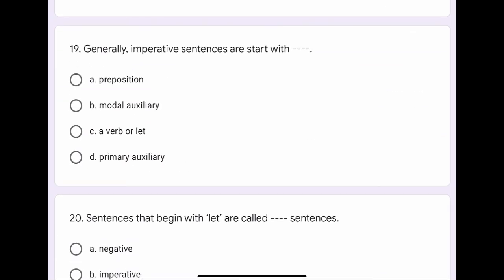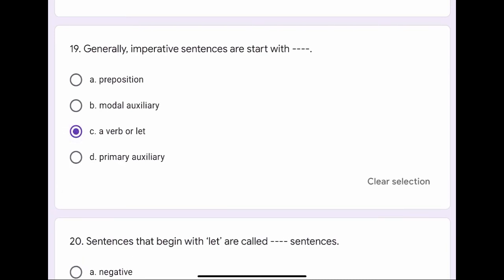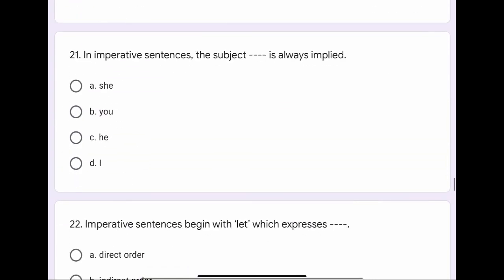Question number 19. Generally, imperative sentences start with dash dash. The options are A. Preposition, B. Modal auxiliary, C. A verb or let, or D. Primary auxiliary. The correct option is C. A verb or let.